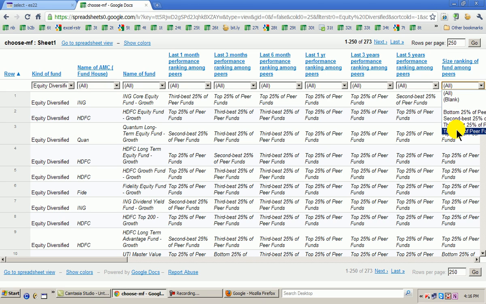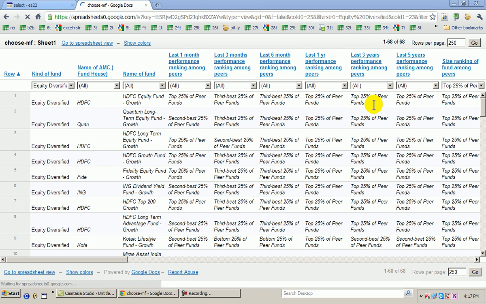So I assume that I want only the biggest funds in terms of size ranking. So that is the next thing I click on. The next thing I click on leads me to 68 mutual funds which are equity diversified, which also are top of their peer group in terms of size of their AUM.